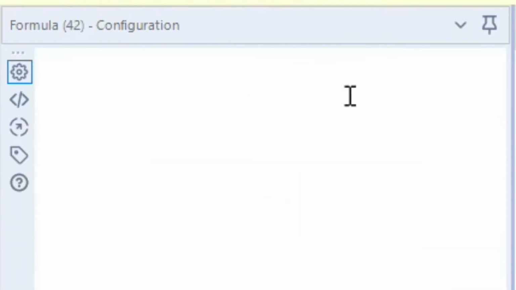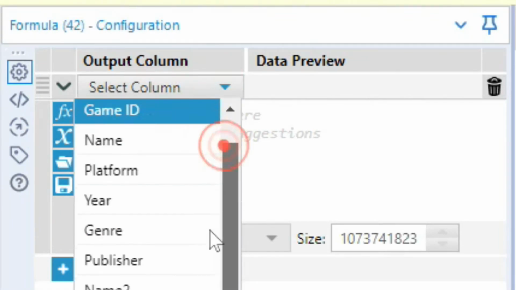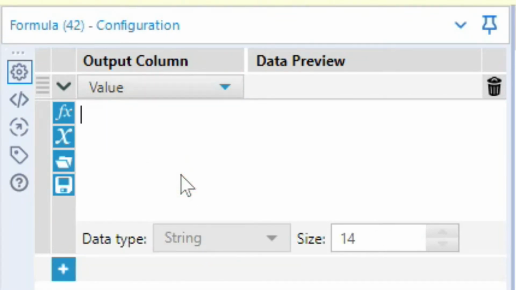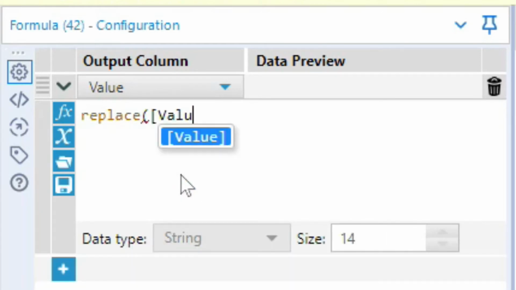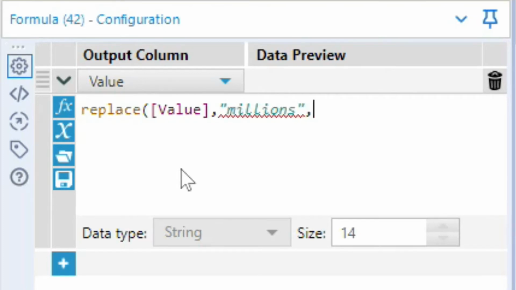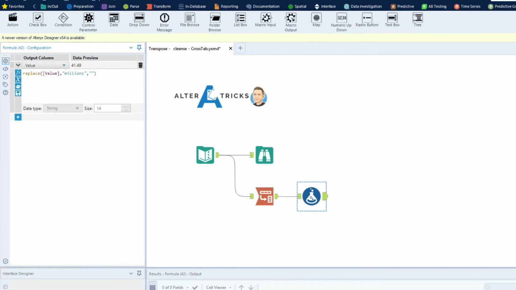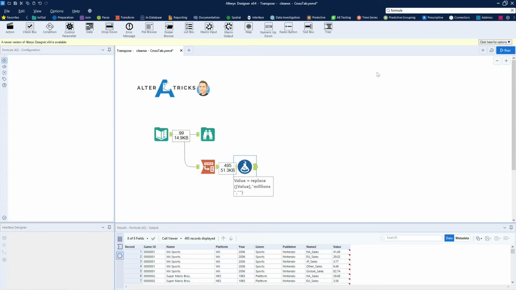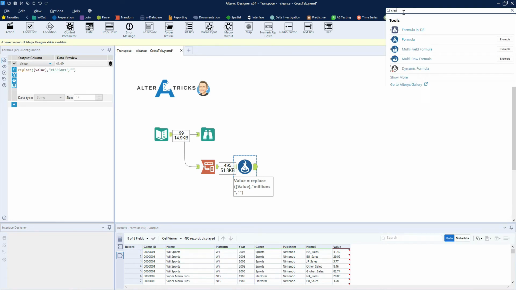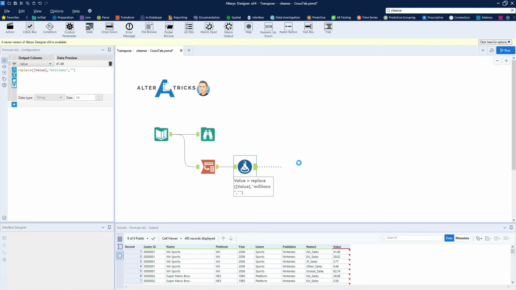So first of all, we'll use a formula tool. And we'll replace the value and then strip out the word millions and replace that with a blank. Then we'll use a data cleanse tool to remove any additional white space.